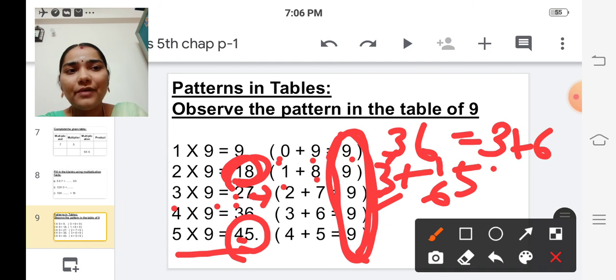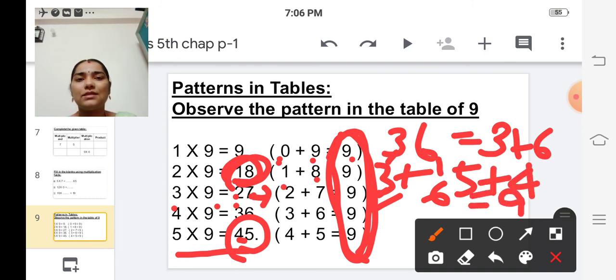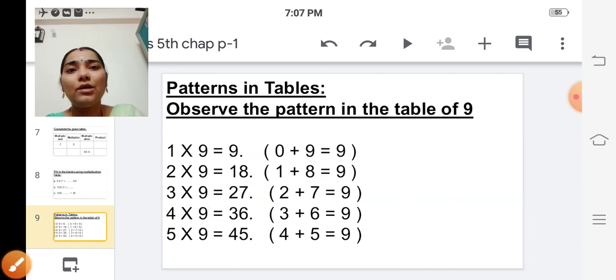So if we add 5 plus 4, it is also 9. So if we add the digits in the product, we get the answer 9. Okay? Is it clear?